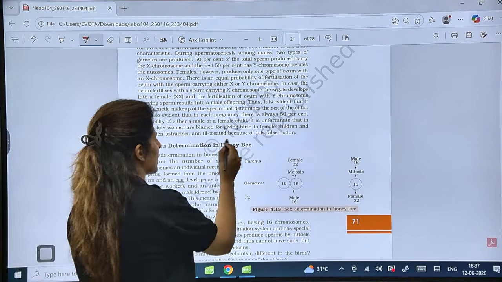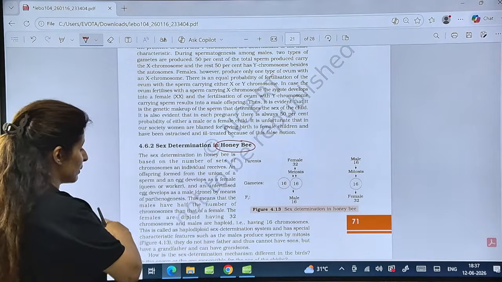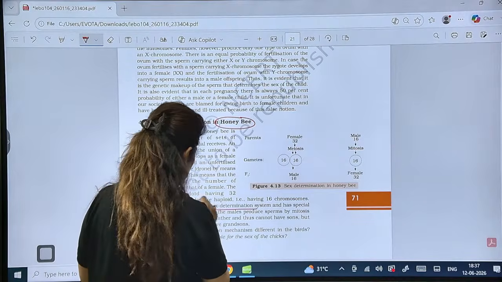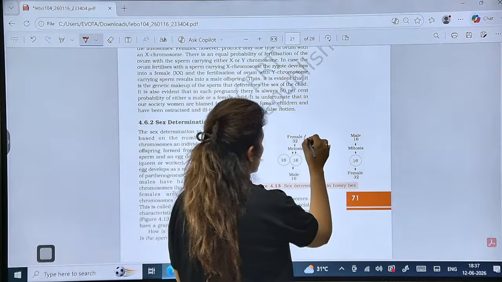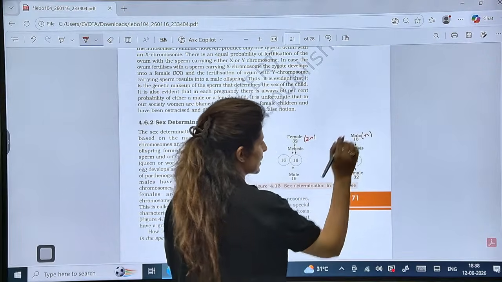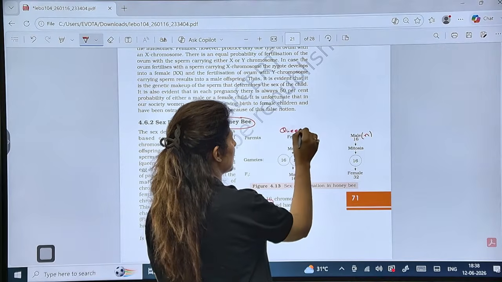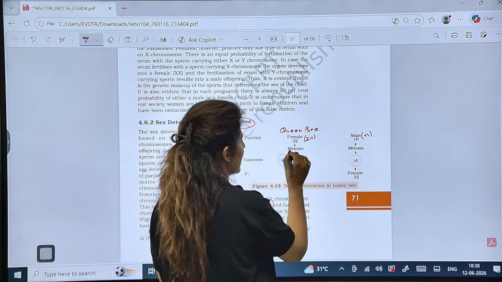Now let's talk about sex determination in honeybee. In honeybee, the method employed is called haplodiploid sex determination method. So what does it indicate? So female is diploid and 2n is equal to 32, while male is n and n is equal to 16. So female, that is the queen honeybee, is going to produce gametes by meiosis.